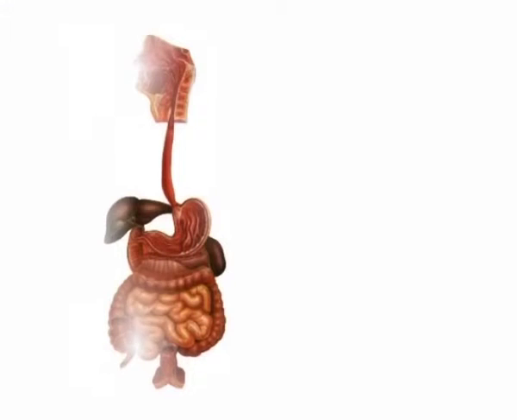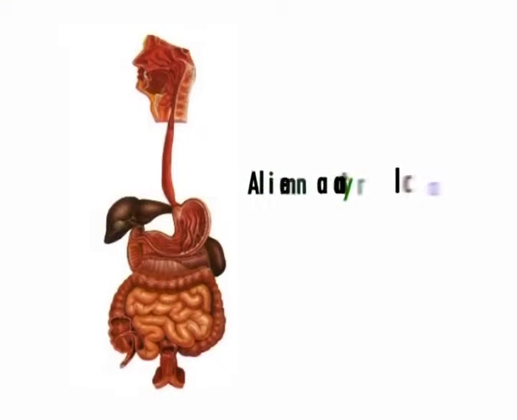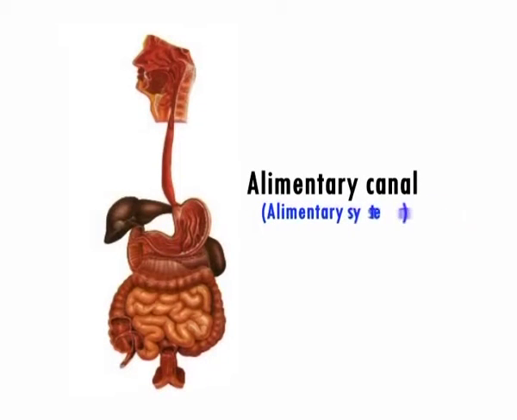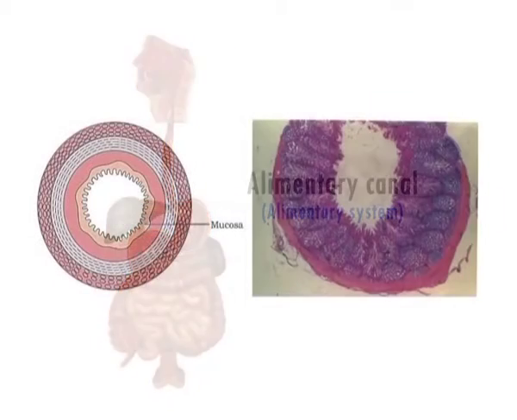Alimentary canal is an important part of the digestive system. It is also called as alimentary system. It is a muscular tube which extends from the mouth to the anus. Inside this tube is a lining known as mucosa.